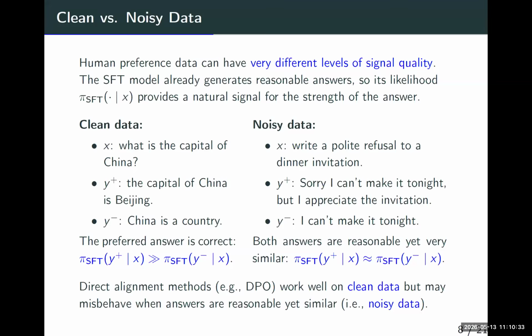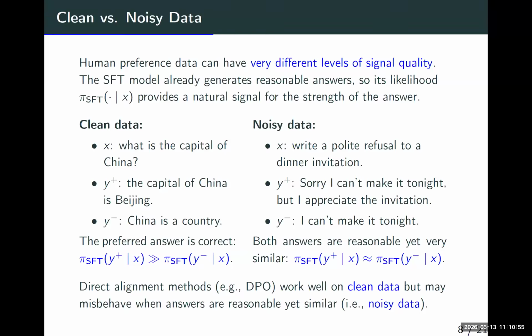So first, what is the difference between clean data and noisy data? As I have said before, after supervised fine-tuning, the large language model already knows how to follow instructions. The only thing we want is to distinguish human preference.